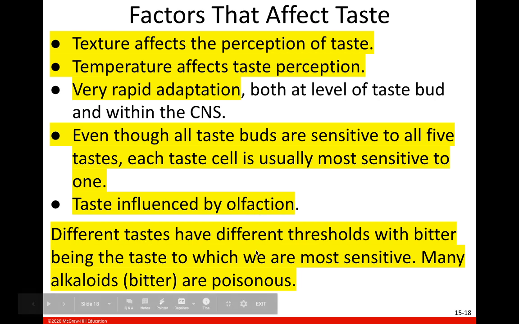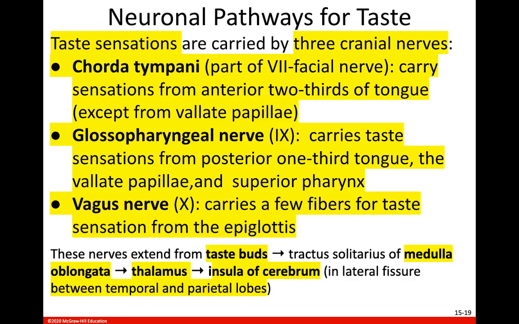Also, different tastes have different thresholds. Again, meaning that we're more sensitive to some tastes than others. We are least sensitive to sweet and salty. We are most sensitive to bitter. And again, this is thought to be an adaptive mechanism. It ensures that we don't take in things that taste bitter, because a lot of things that are bitter are poison, and it keeps us from eating something that would harm us.